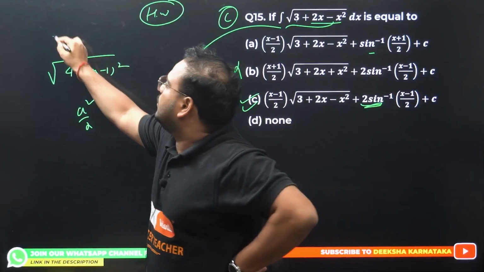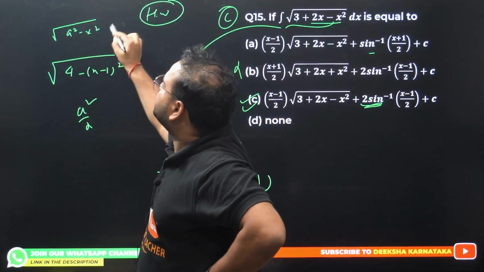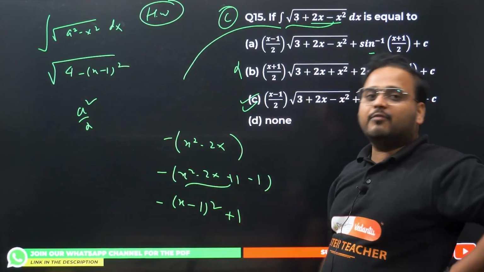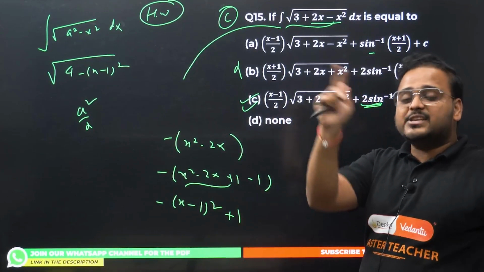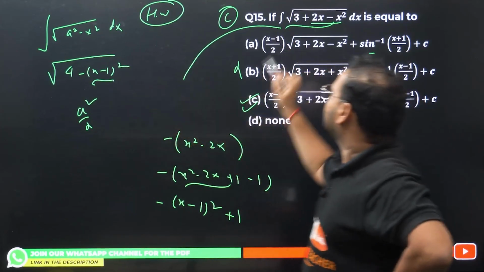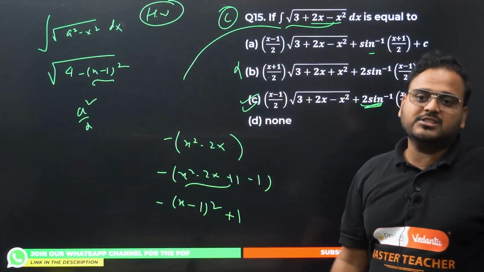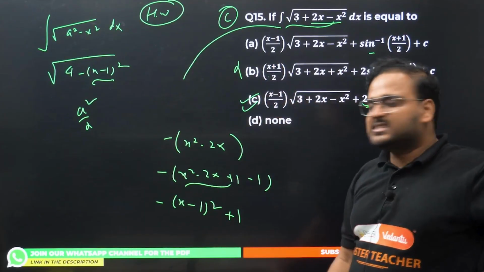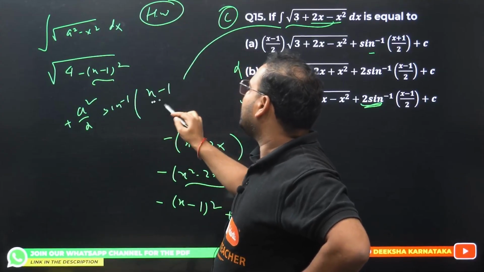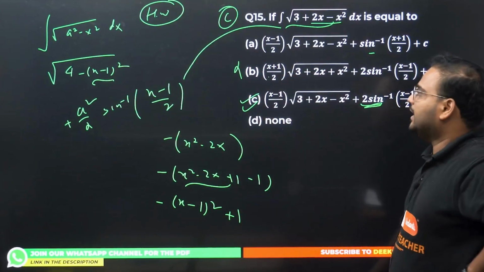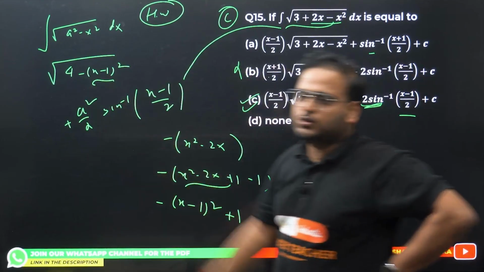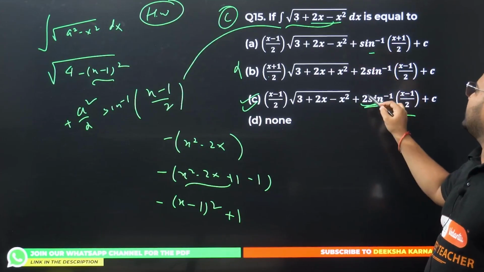Formula: integration of root of a square minus x square. Remember the particular function: x by 2 times the same root repeats. Then we have plus a square by 2. So x by 2, what is x over here? x minus 1. So option B is gone because it is x plus 1. So A or C. What's the second step? Plus a square by 2 sine inverse of x minus 1 by a, which is 2. Of course, 2 sine inverse, right? A square is 4, 4 by 2 is 2. So we cannot have just 1 over here, it must be this option.